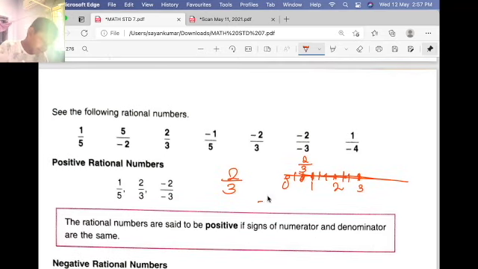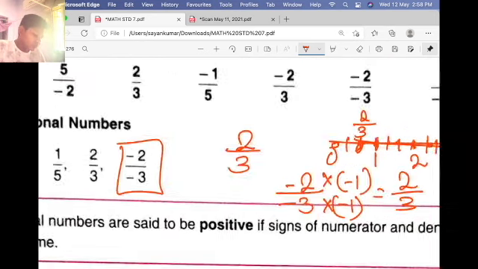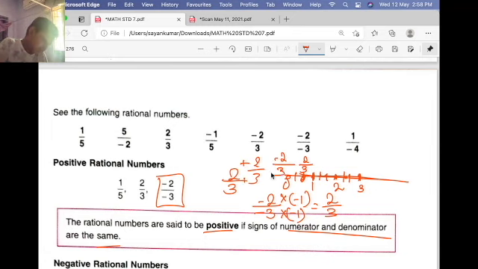And if I write minus 2 by minus 3, here the example is also given. Why is it a positive rational number? Because if I multiply numerator and denominator both by minus 1, it will give me 2 by 3, that is also a positive rational number. Am I clear? So rational numbers are said to be positive if the signs of the numerator and denominator are the same. This is simple. 2 by 3 has plus and plus sign, minus 2 by minus 3 has minus and minus sign.